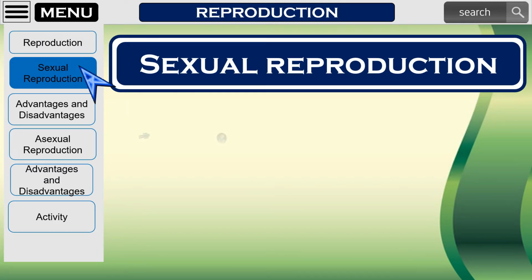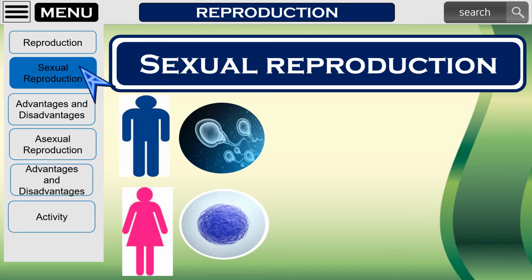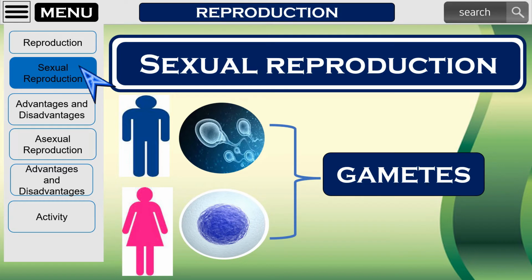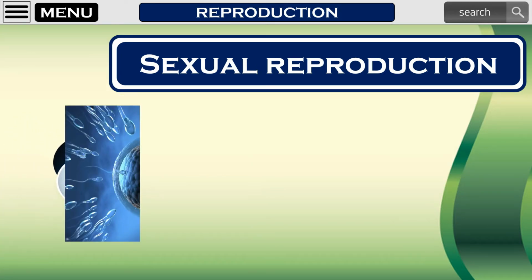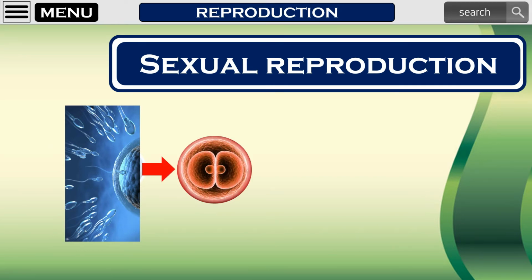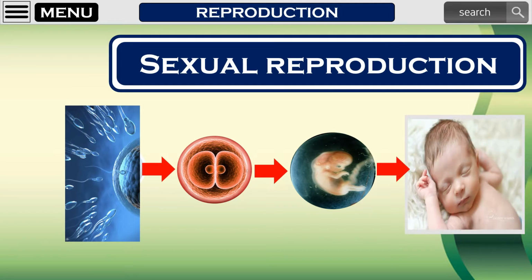Among animals, a male produces a sperm cell and a female produces an egg cell. Sperm cell and egg cell are collectively called gametes. When these gametes unite, the process is called fertilization. A zygote or fertilized egg is the result of fertilization. The zygote then develops and becomes an embryo. It will continue to develop until it reaches maturity to be born.